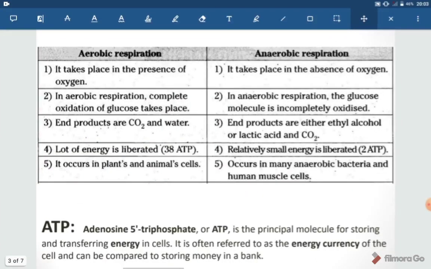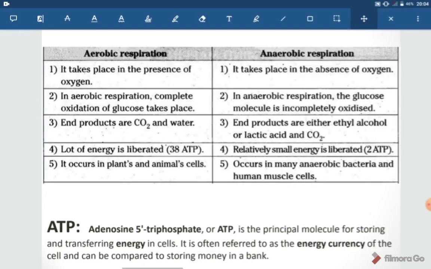Now, I have also arranged these differences in tabular form for your ease, so that you could write 3 points of differences in your exams, because most of the time this question has been asked for 3 marks. For getting 3 marks, you should write 3 points. So once again I am recapitulating.